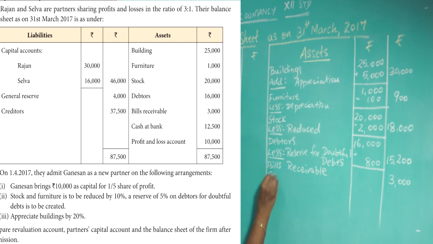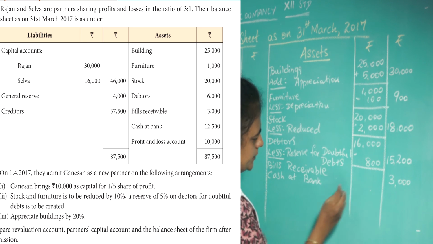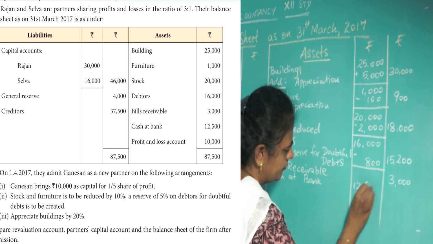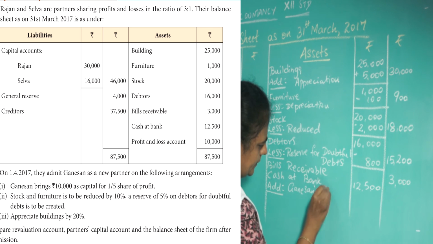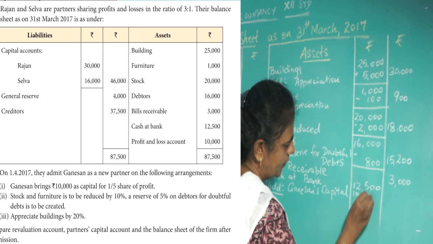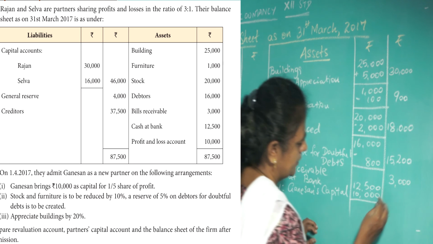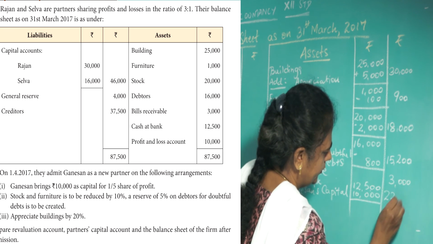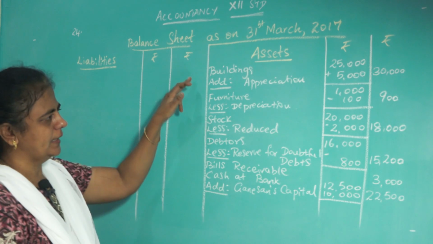Then cash at bank, that is 12,500. With that you add Ganesan's capital. He is bringing 10,000 rupees. When you add that, your cash at bank will increase. So now you are getting 22,500. With that, assets over.